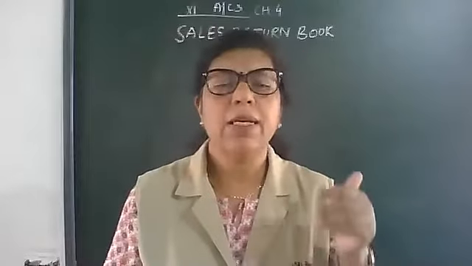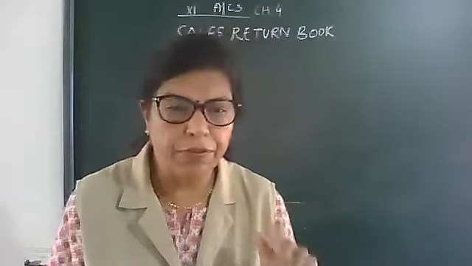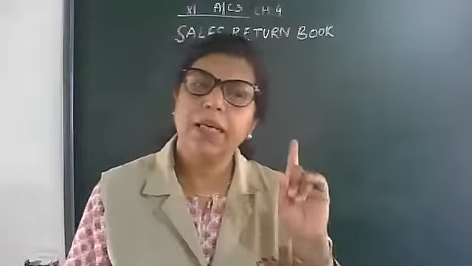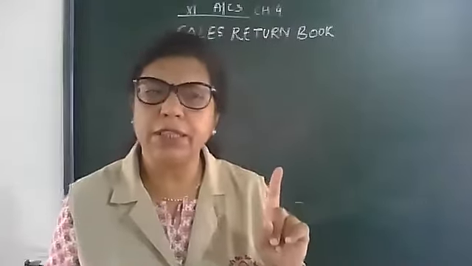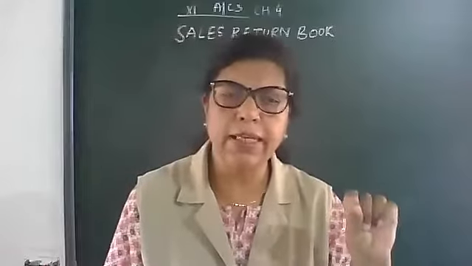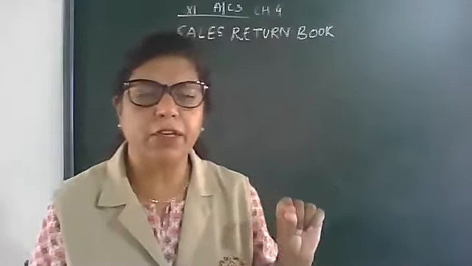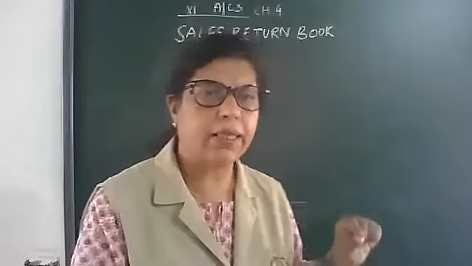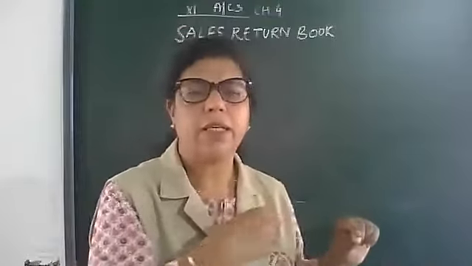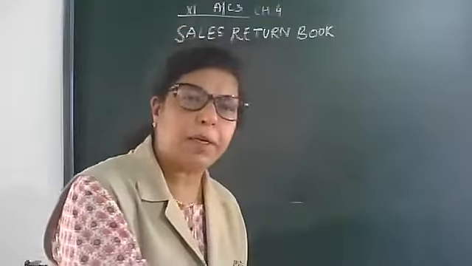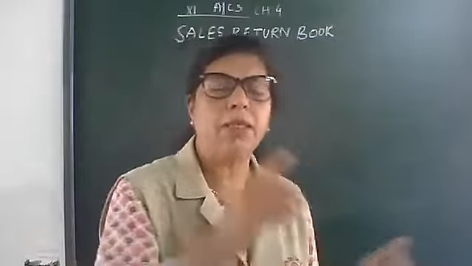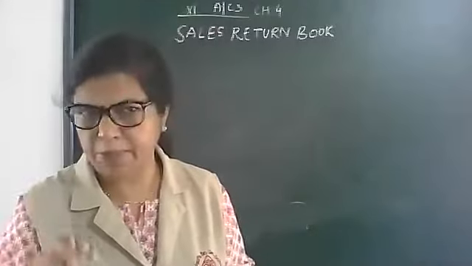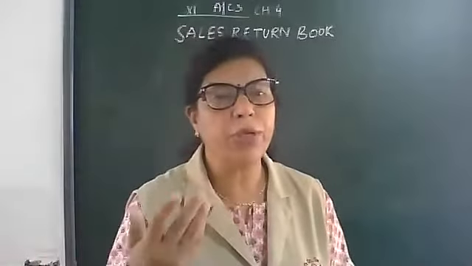CGST means Central Goods and Service Tax. SGST means State Goods and Service Tax. These taxes will be applicable if the exchange and dealing is within the state, like Jaipur to Kota, Kota to Jhalawar, Kota to Jaisalmer, then two taxes will be applicable. Now what about IGST?